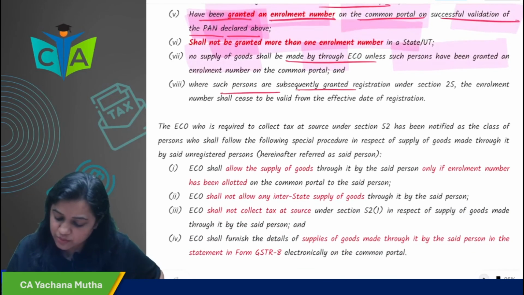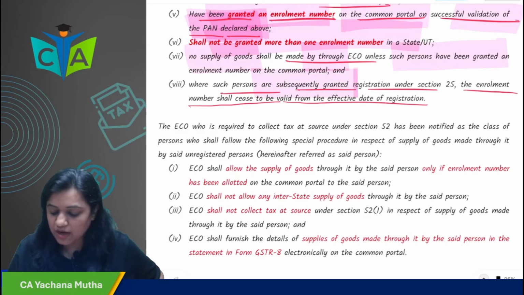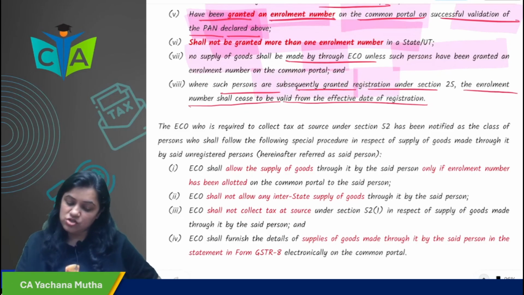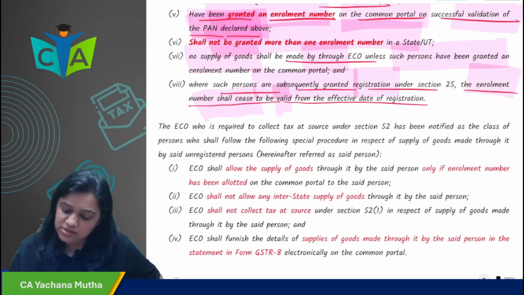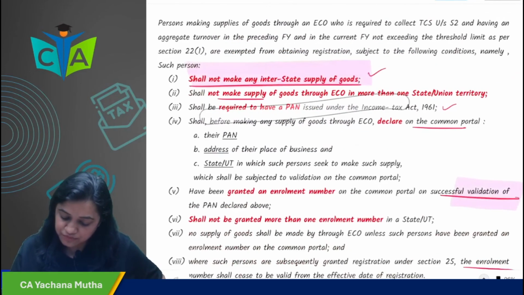Where such person is subsequently granted registration under section 25, the enrollment number will cease to be valid from the effective date of registration. So when you have subsequently been granted registration, then your enrollment number ceases to be valid from the effective date of registration.